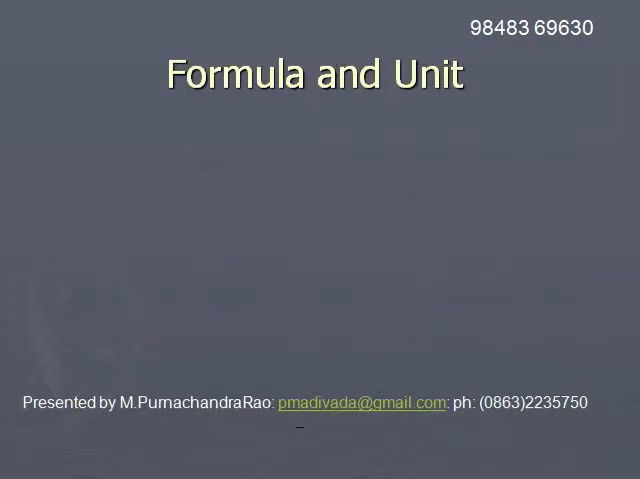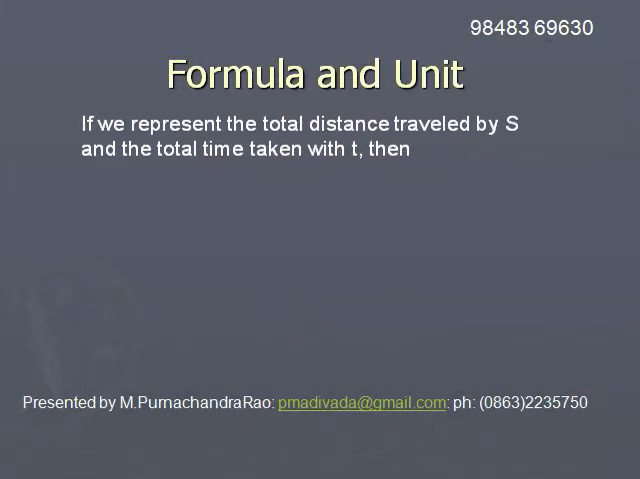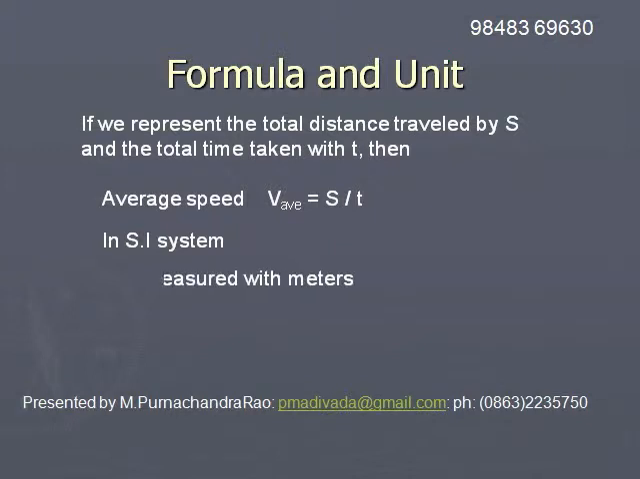Formula for speed and unit of speed. If we consider the total distance traveled as s, and the total time taken for this distance is say t, then the average speed v is equal to s by t. This is the relation used for finding speed. Speed v is equal to total distance traveled s divided by total time taken t.